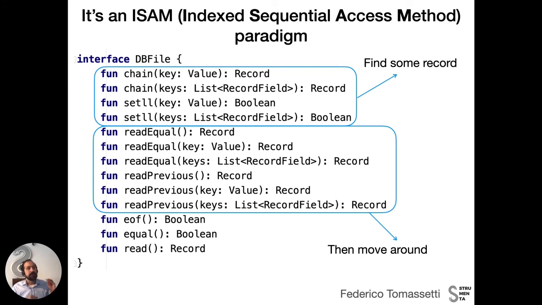But basically in RPG we use the XAMPP paradigm, so we basically perform some calls to position a cursor inside the file, and then we perform other calls to move to the next or previous lines, and so read the record that is under the cursor. It is a completely different approach from SQL.